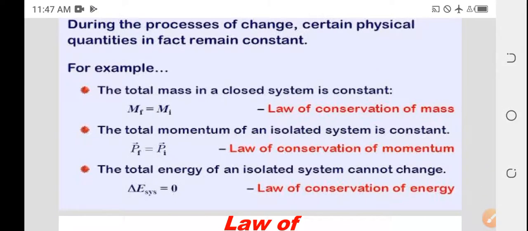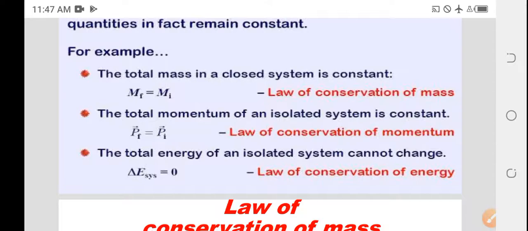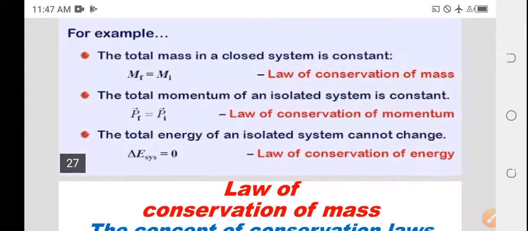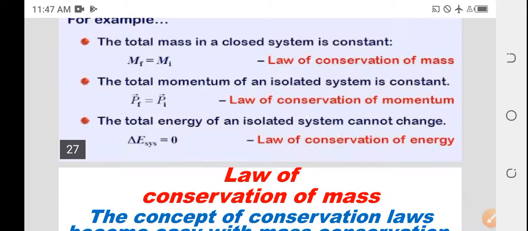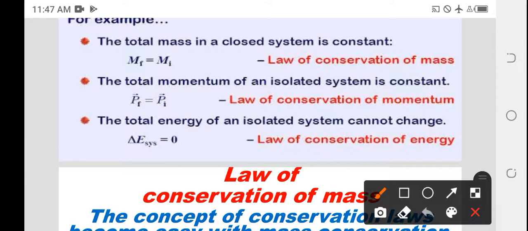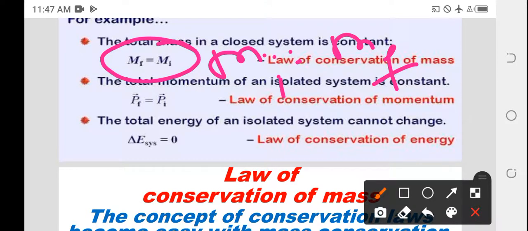So here we have a few examples: law of conservation of mass, law of conservation of momentum, law of conservation of energy. Let's see what the law of conservation of mass is. The total mass in a closed system is constant, Mi is equal to Mf. That means the initial mass of a system is equal to the final mass, and this is called the law of conservation of mass.